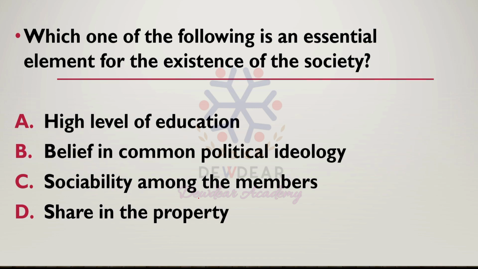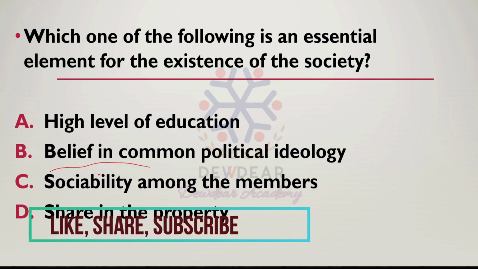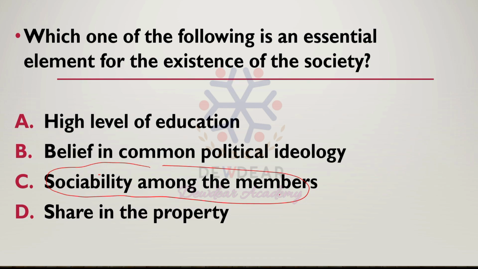But the option C, that is sociability among the members. Sociability among the members is the answer. It is the essential element for the existence of the society. So the answer is option C. Sociability among the members is the essential element for the existence of the society.